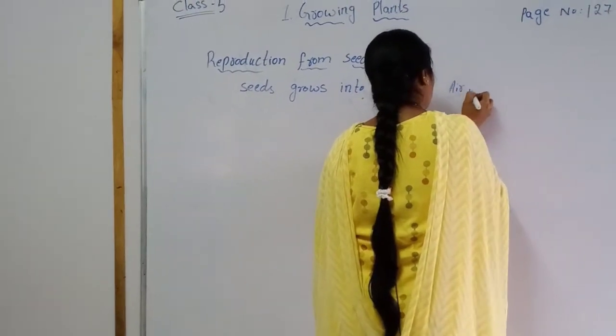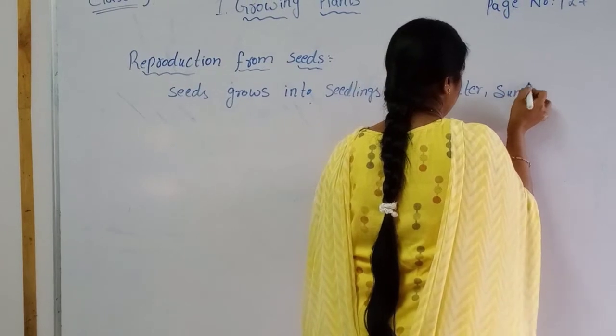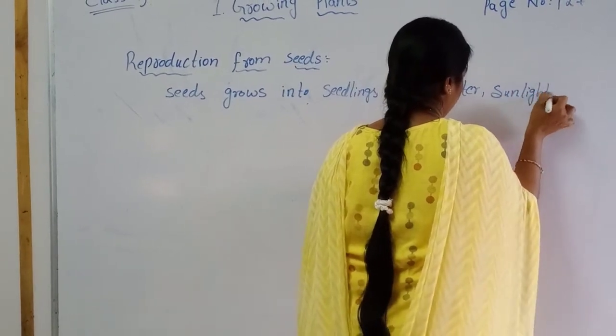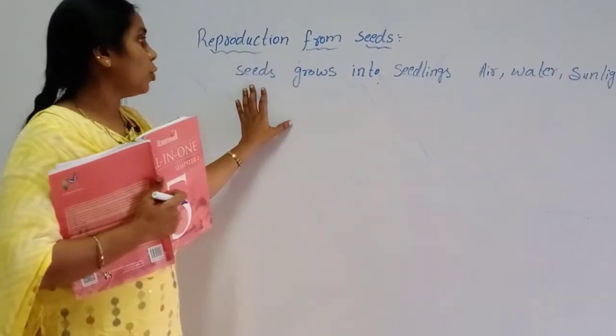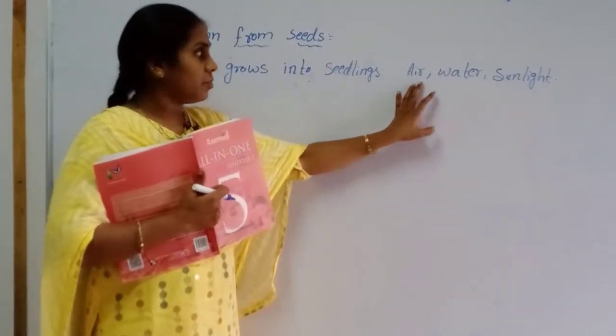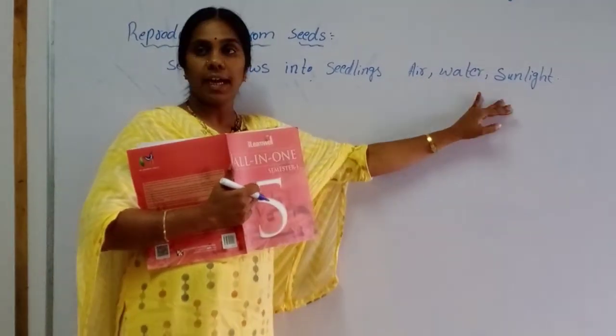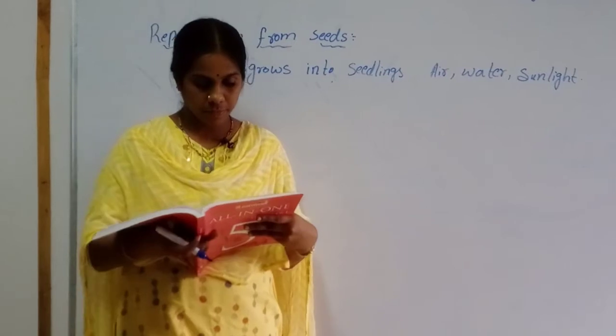Air, water, sunlight. If we want to grow a seedling from the seed, the seed needs air, water and sunlight.